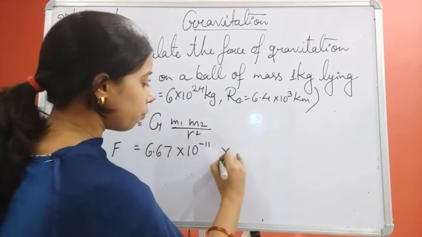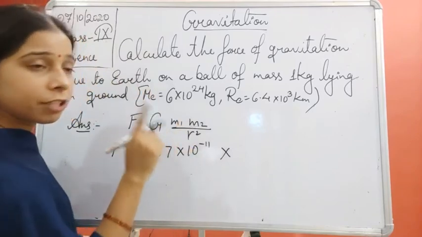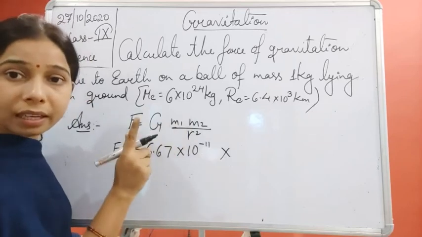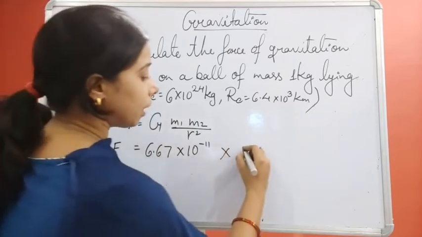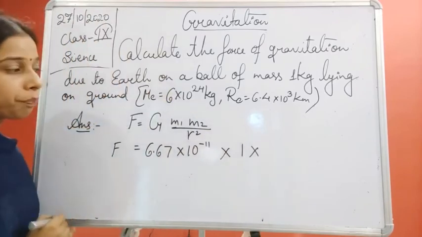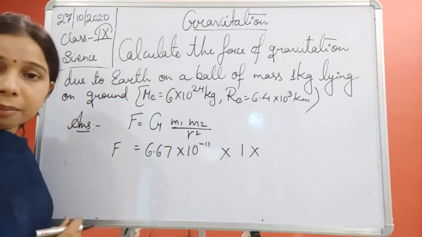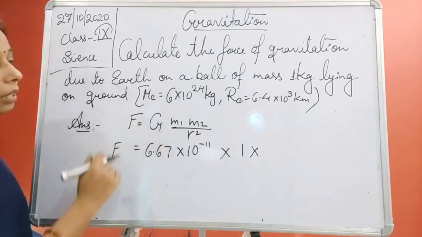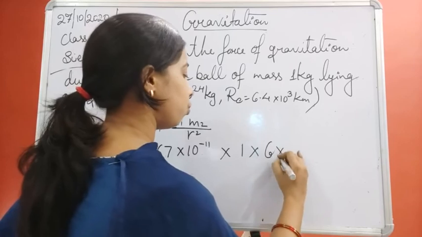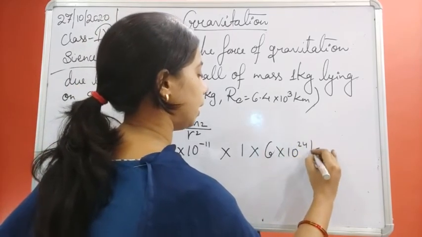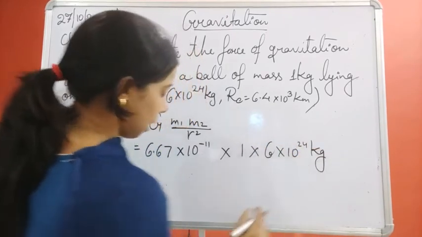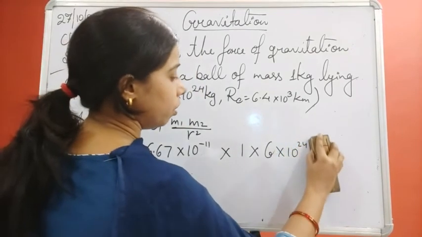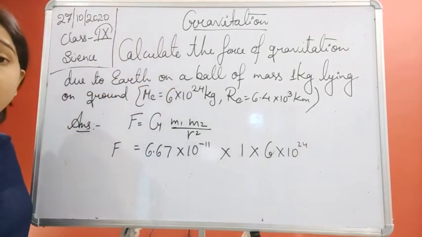Mass, you see students, what is the mass? If we consider the first mass, that is of a ball, M1 is equal to 1 kg, the mass of the ball. So we write 1 into M2. What is M2 here? M2 is the mass of the earth, and the mass of the earth is given here, that is 6 into 10 to the power 24 kg. So here it is 1 kg and here it is 6 into 10 to the power 24 kg, upon